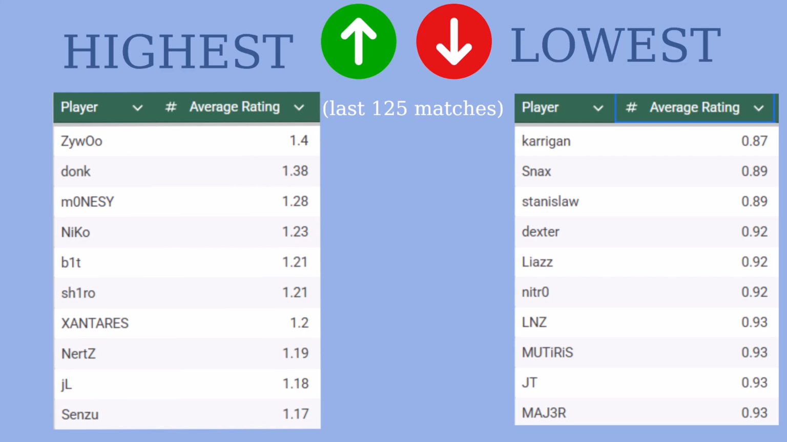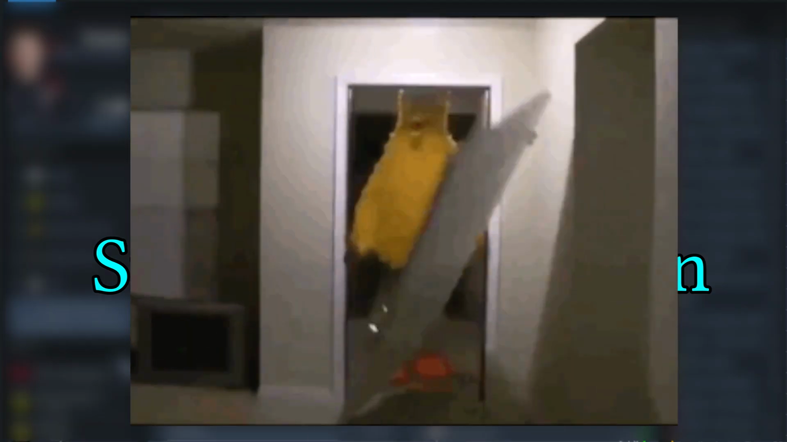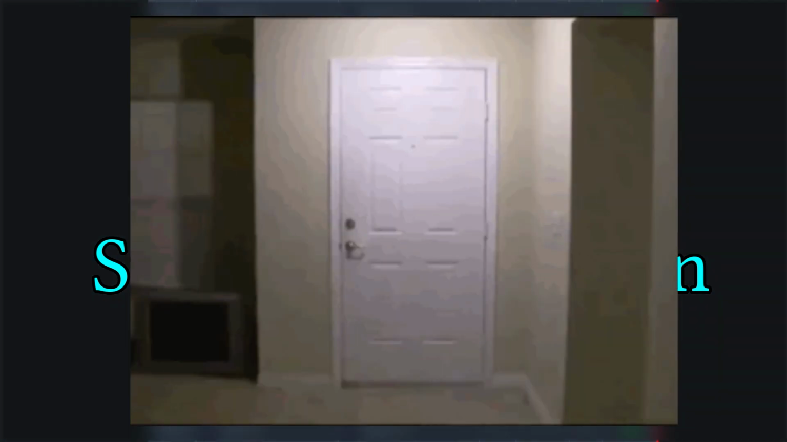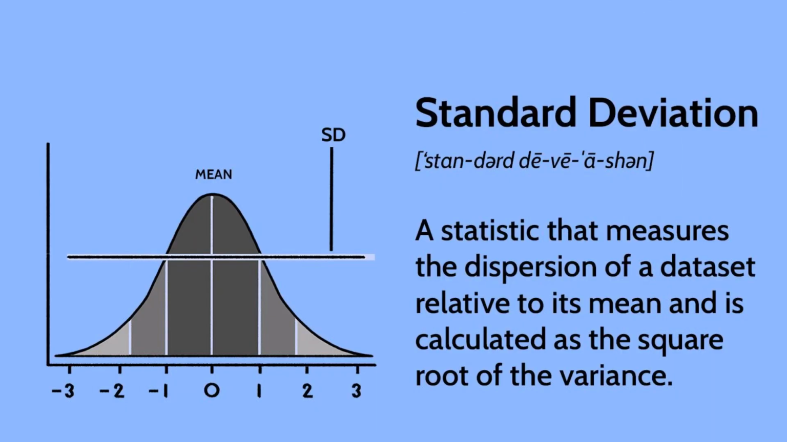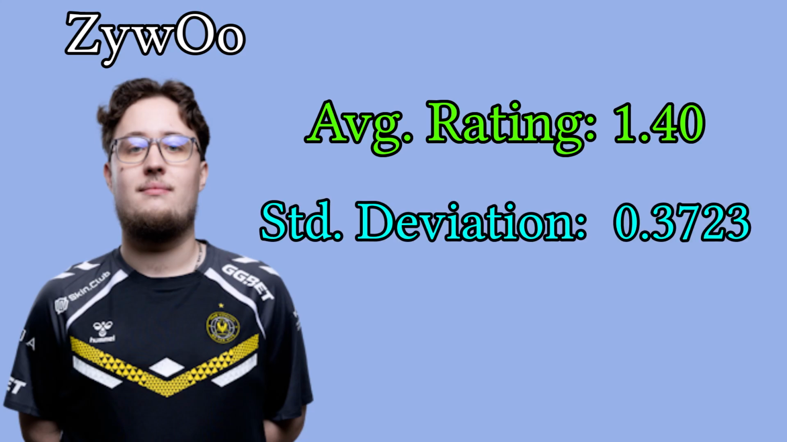Nothing surprising, right? Step 2. Standard deviation. And now, enter standard deviation. The drama score. It measures how far ratings stray from the average, so it is essentially a consistency score for CS2 players. While average rating tells you how good a player is overall, standard deviation reveals how consistent their performance is from match to match.